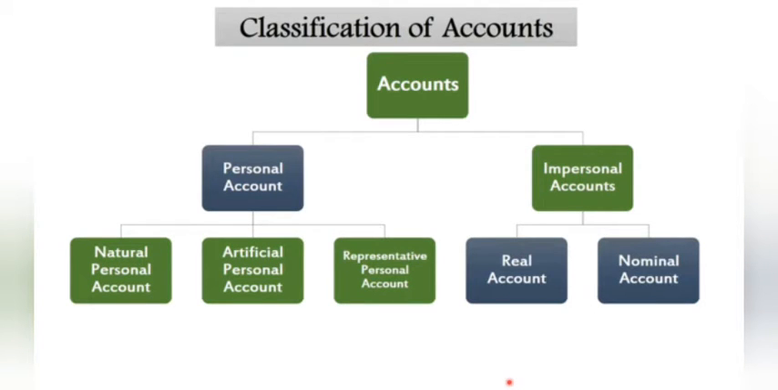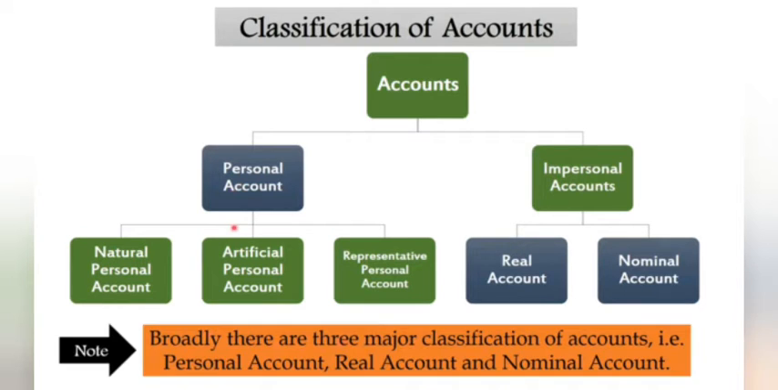So what are the accounts? If we talk about the types of accounts, there are personal accounts and impersonal accounts. In personal accounts there are also three types: natural person, artificial person and representative personal account. Impersonal accounts are of two types: real and nominal accounts. Okay beta? Personal is natural, artificial and representative. Impersonal is real and nominal account. So in short, broadly we have categorized accounts into three types: personal, real and nominal. These are very easy to understand. Okay beta?